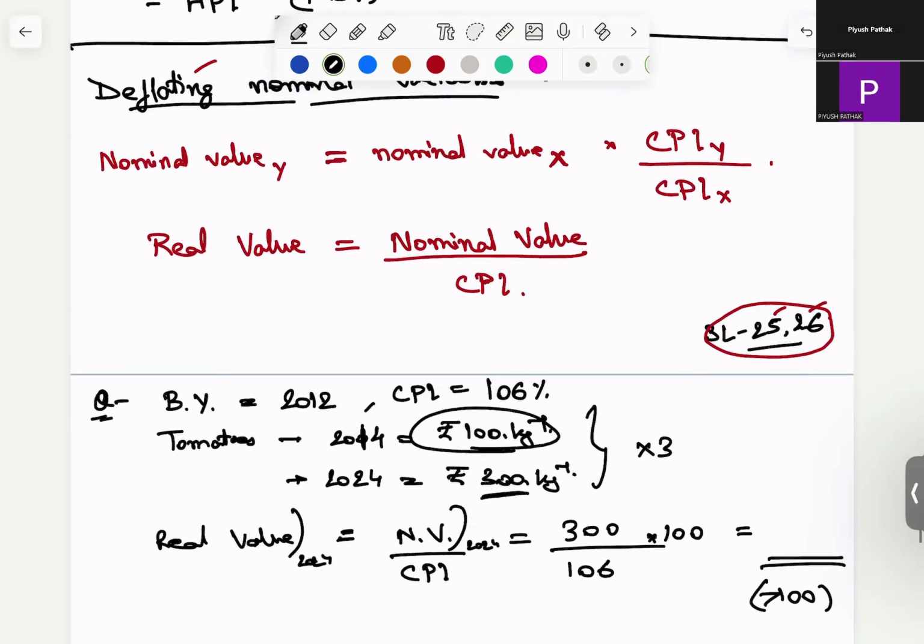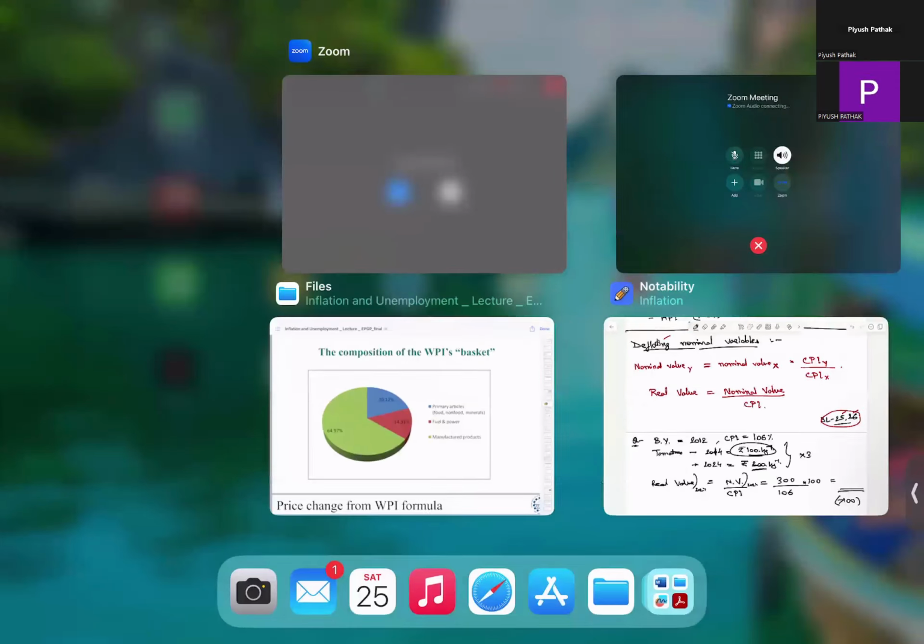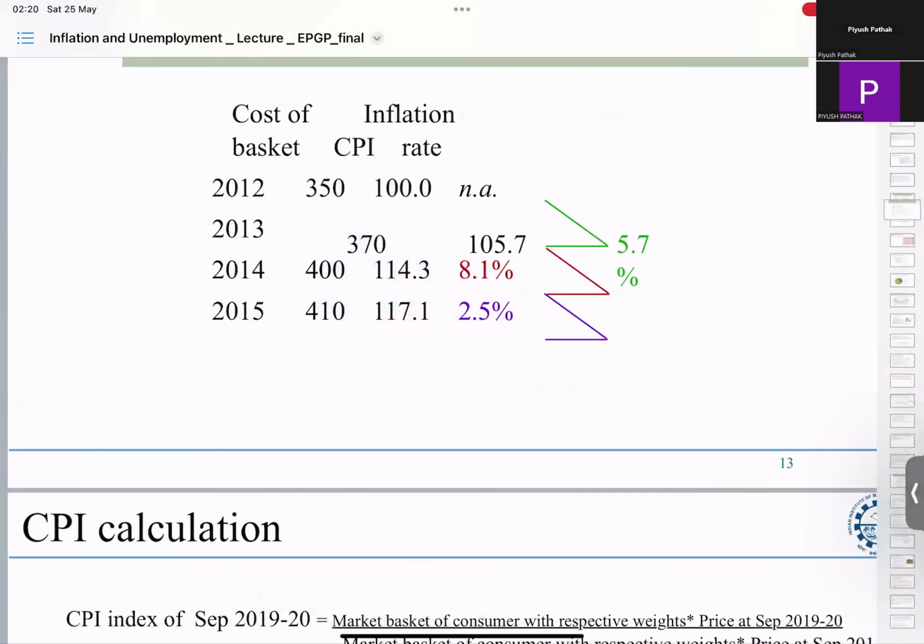So this is the basic gist of these kinds of questions, and I'll show you how he has asked it in slide number 25 and 26.